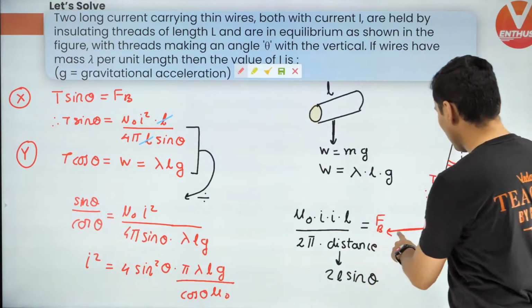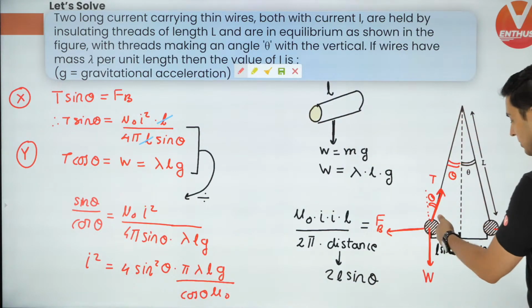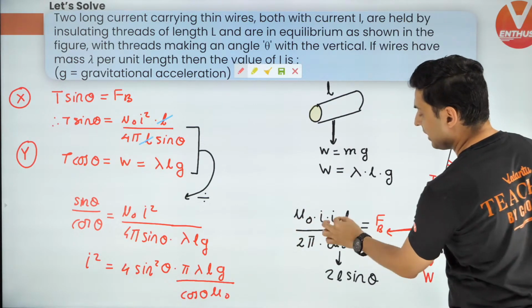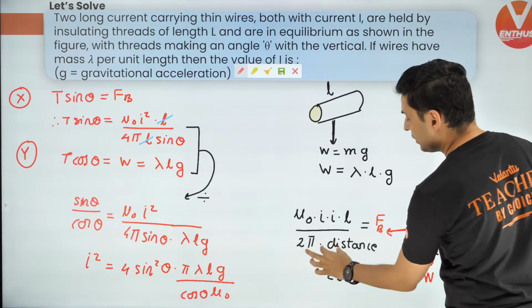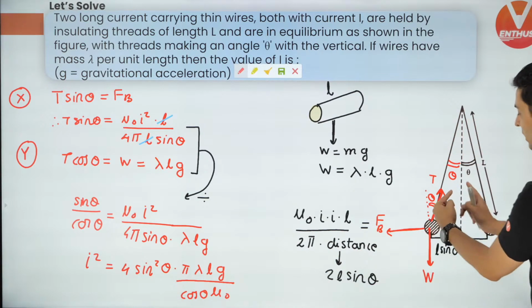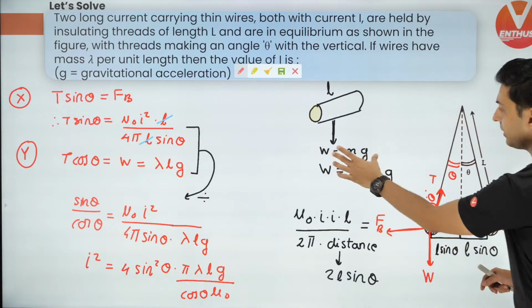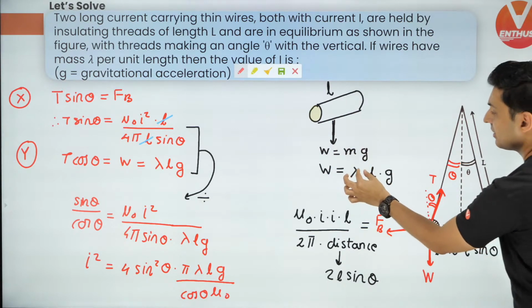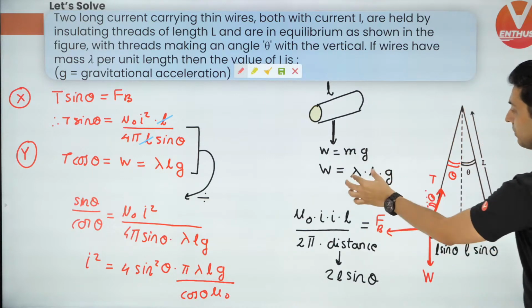We have figured out the repulsive force, because these are two current carrying wires. So the repulsive force is mu naught I1 I2 length divided by 2 pi distance. Distance by geometry is 2L sine theta. There is tension in the wire, and the weight of that particular section is mass into g. Mass is mass per unit length into length of that wire.